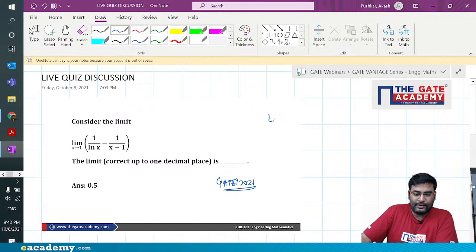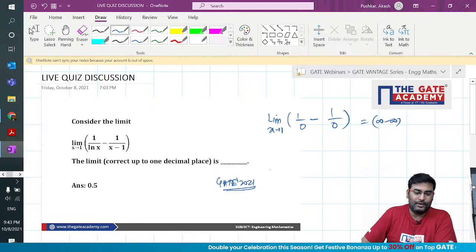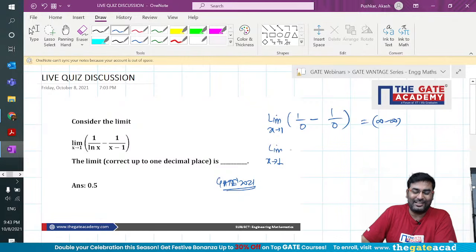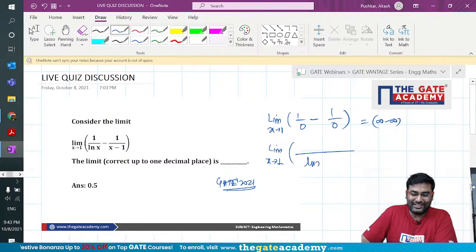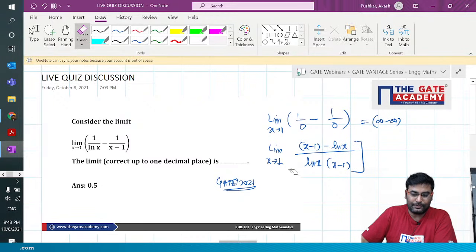If you put the limit x tends to 1 here, you will get 1 by ln 1, which is 1 by 0, minus 1 by 0, so you will get the infinity minus infinity form. What you are supposed to do, as I was telling very loudly, is take the LCM. So you have to combine these 2 terms, and then you will get x minus 1 minus ln x, right?